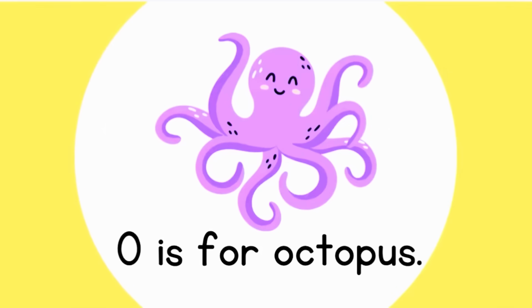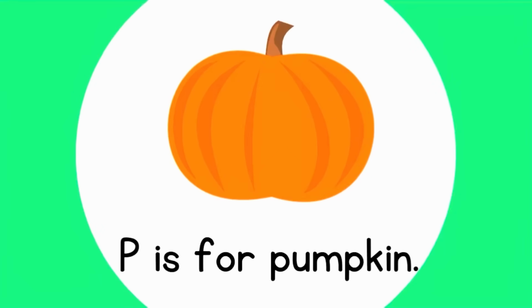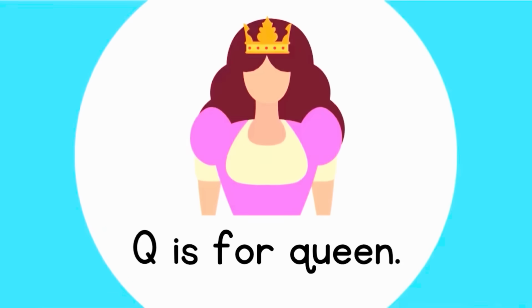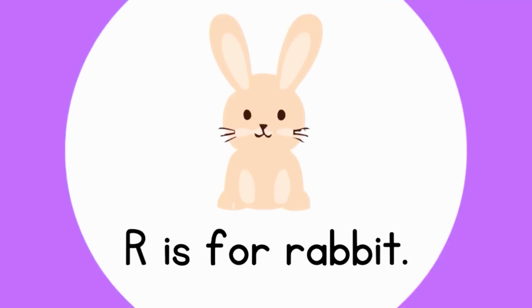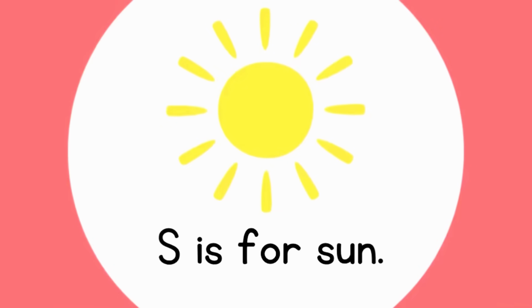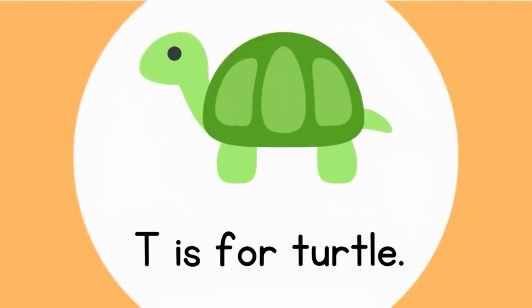O is for octopus, a sea animal with 8 arms. P is for pumpkin, a big round vegetable. Q is for queen, a woman who rules a country. R is for rabbit, a small animal with long ears. S is for sun, the bright star that gives us light. T is for turtle, a small animal with a hard shell.